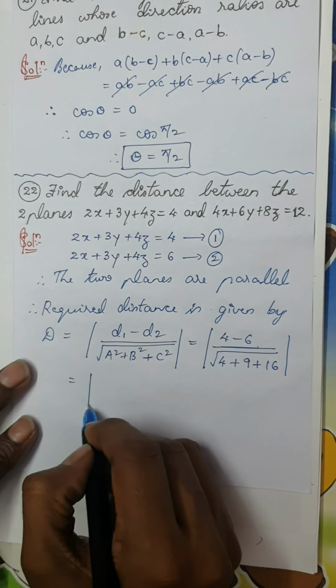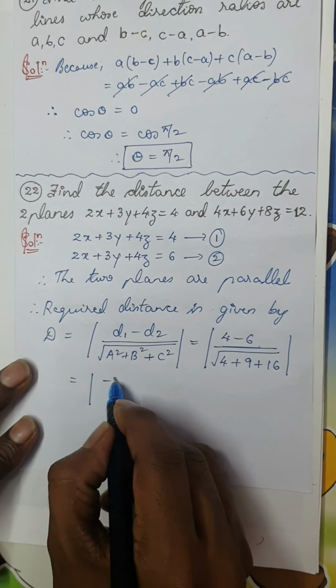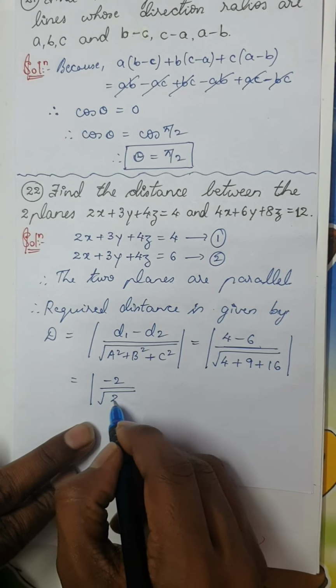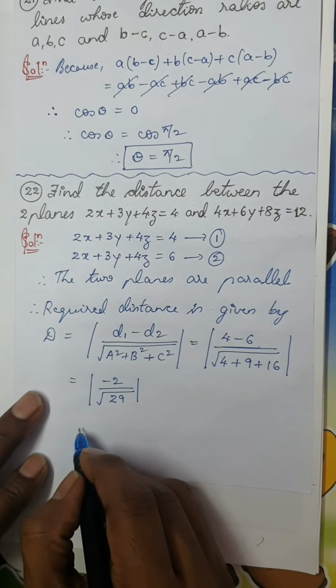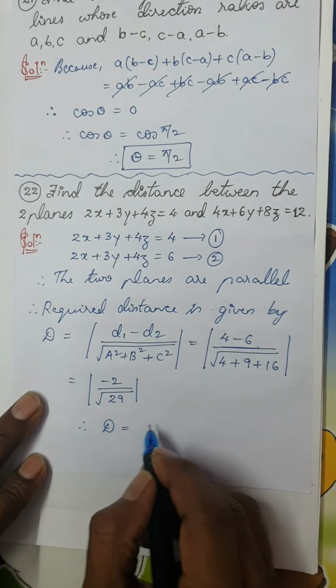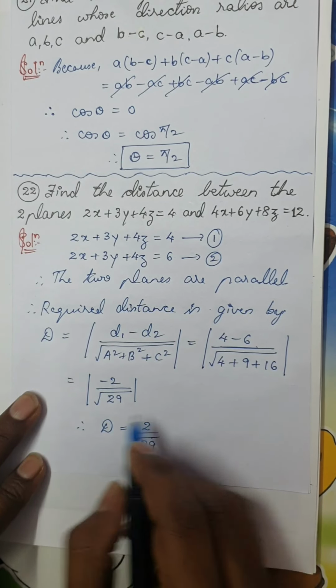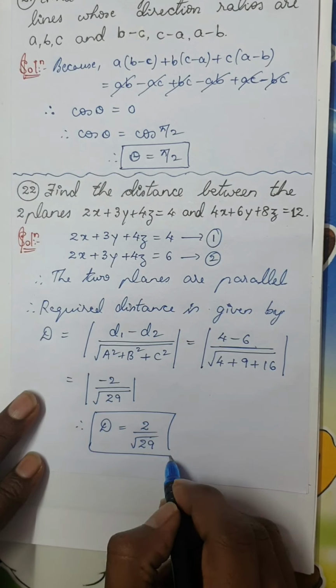So 4 minus 6 is minus 2 divided by root of 16 plus 4, 20, 20 plus 9 is 29. Therefore, the required distance between the parallel lines is 2 divided by root 29.